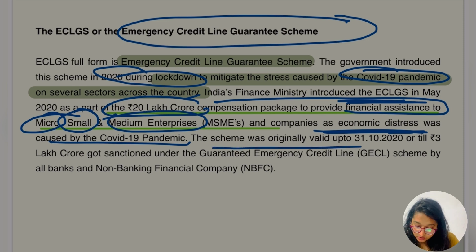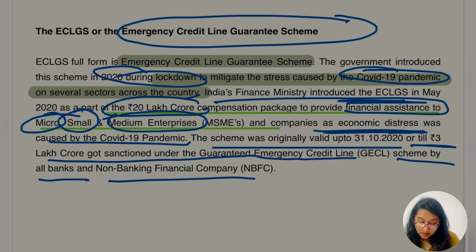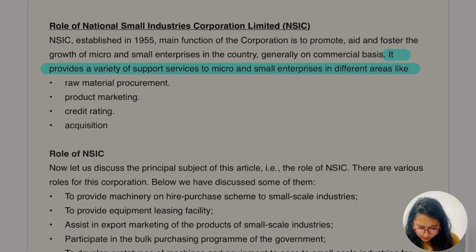Okay, the scheme was originally valid up to 31/10/2020, or till 3 crore got sanctioned under the Emergency Credit Line Guarantee Scheme by all banks and non-banking financial companies. Hopefully this part was clear. Okay? So yes, it was introduced during that pandemic time, and that was the compensation package, financial assistance given by the government to the small, medium and micro enterprises. Okay? And the package was of 20 lakh crore. Hopefully this point was also clear. Let's go for the other part, NSIC.